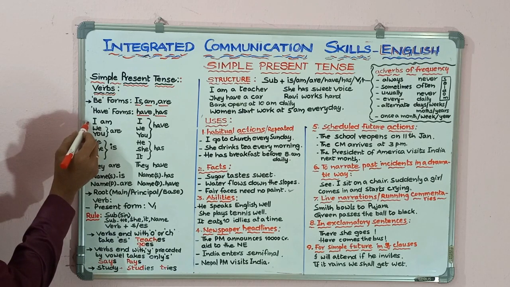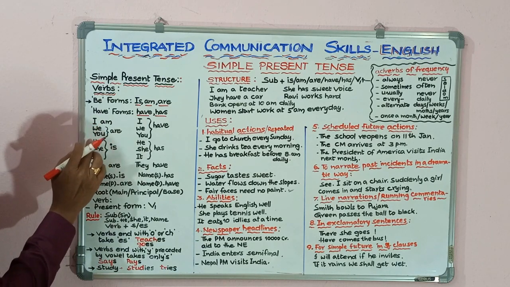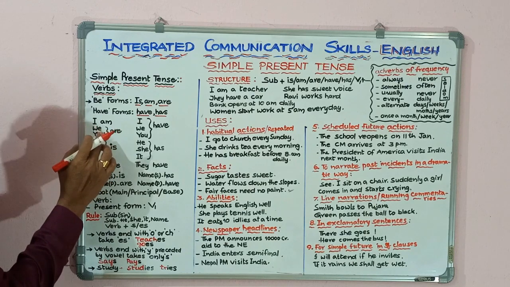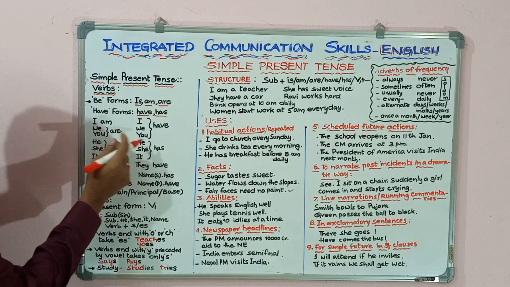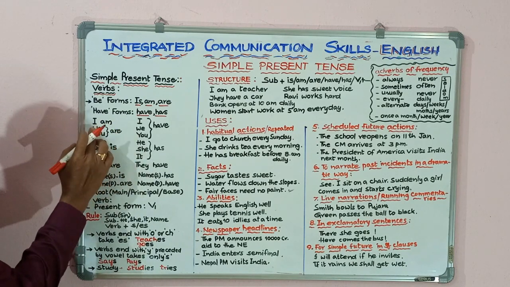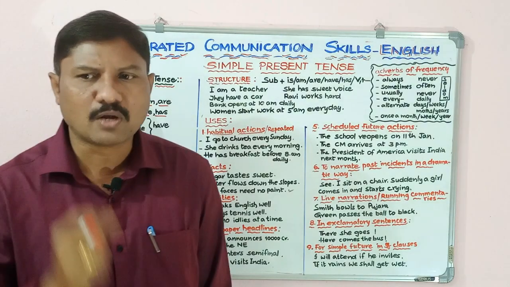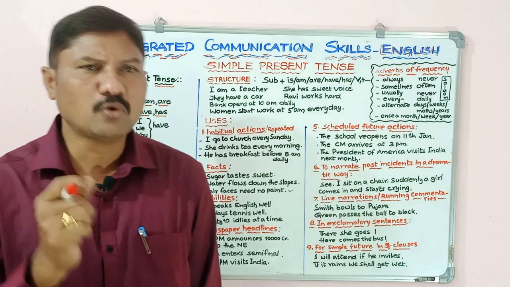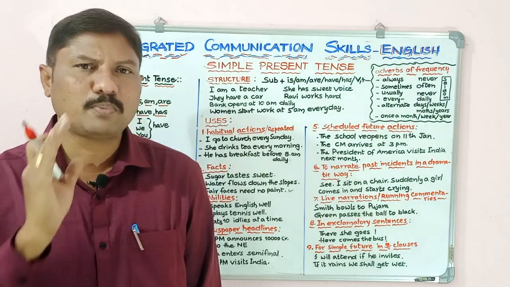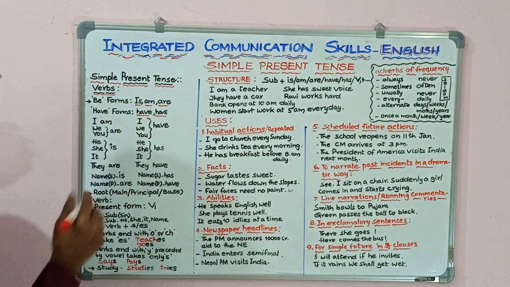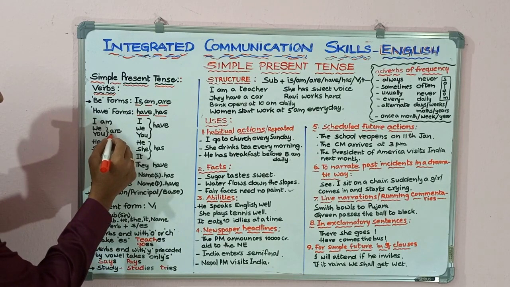After I, we use I am. As we is plural, we take are: we are. When we come to the second personal pronoun, you is used for both singular and plural. Here, you takes only are: you are.